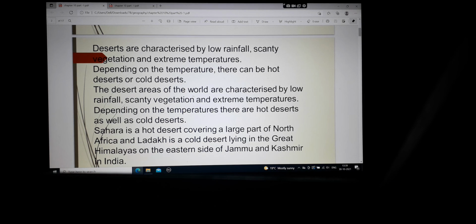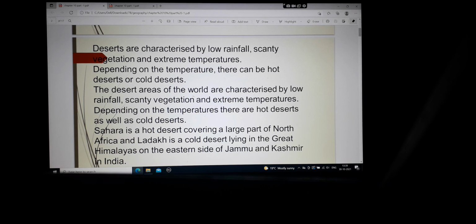Depending on the temperature, there can be a hot desert or a cold desert. Hot desert like the Sahara Desert, and cold desert like Antarctica and the Arctic. The desert areas of the world are characterized by low rainfall, scanty vegetation, and extreme temperatures. Depending on the temperatures, there are hot deserts as well as cold deserts.